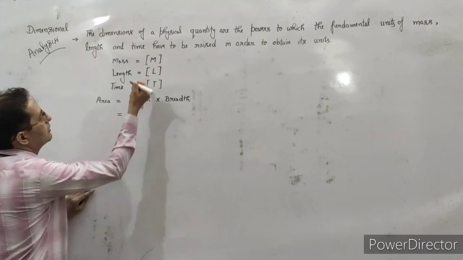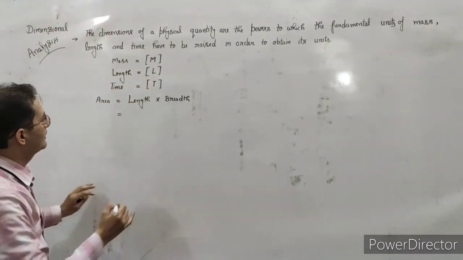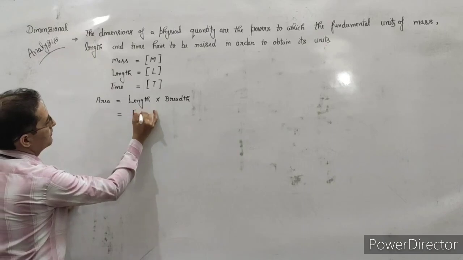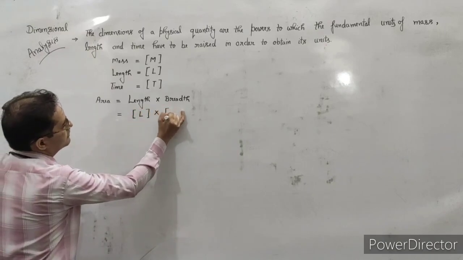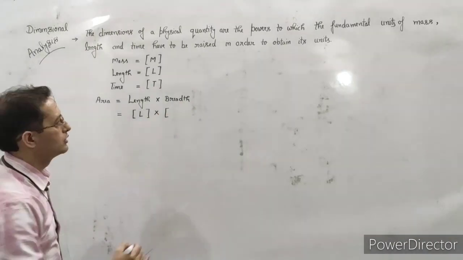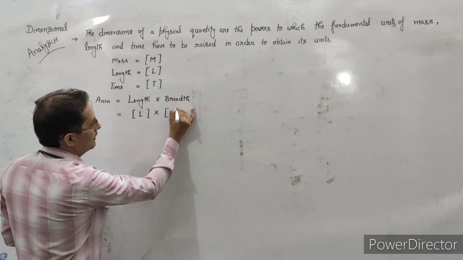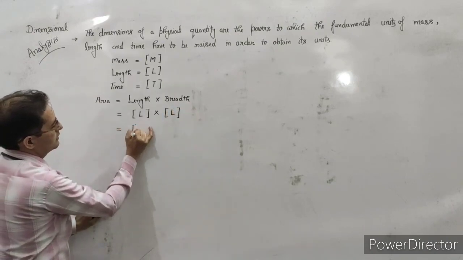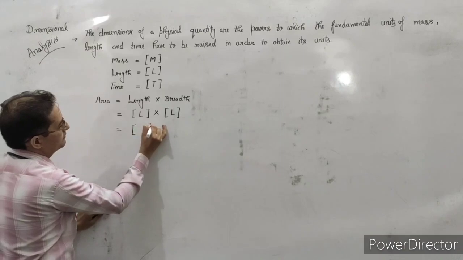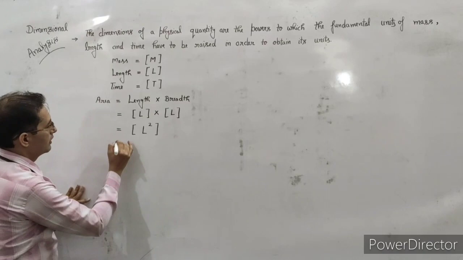The dimension of length is L. Similarly, breadth is also a length, so its dimension will also be L again, and it is L squared, or L power 2.